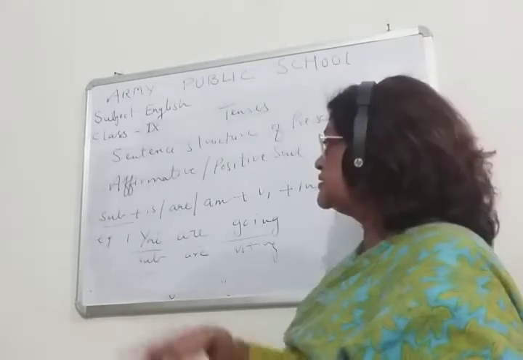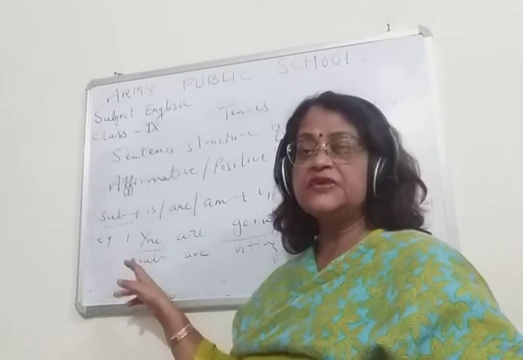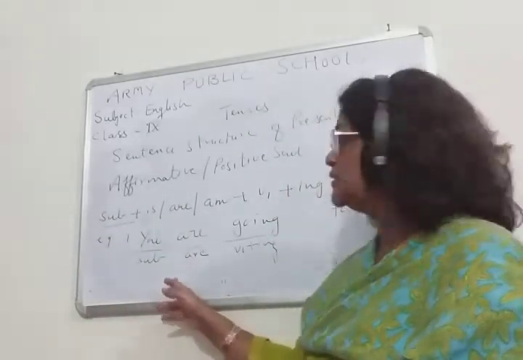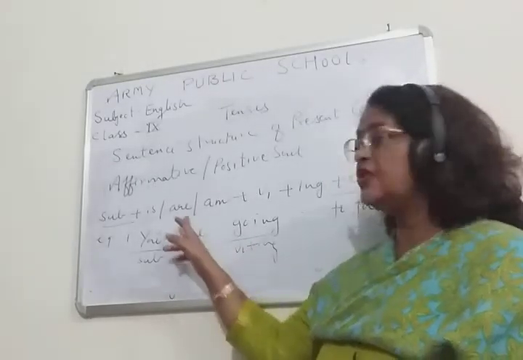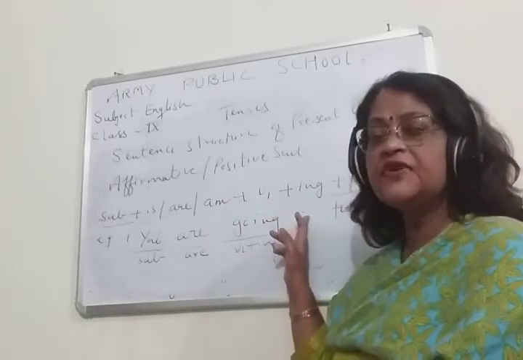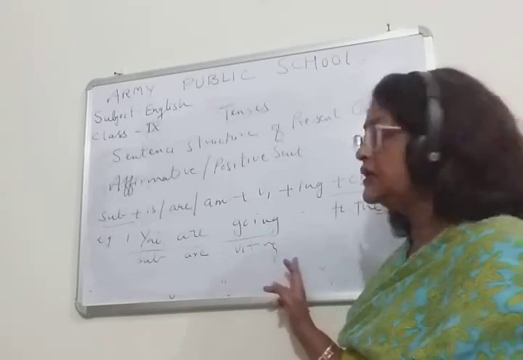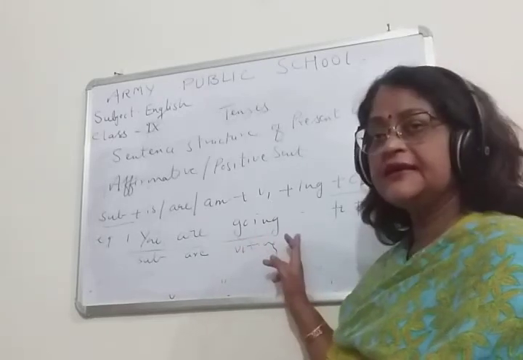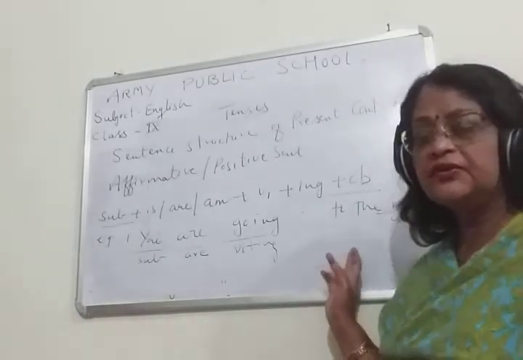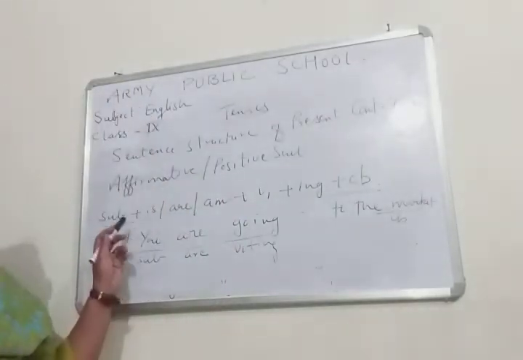You can see, children, this is a subject because the verb is here. It is a pronoun which is coming before the verb, so it is a subject. Then are, according to the formula I have taken here. Then children, V1 plus ing. V1 is go, the first form, plus ing. Then children, to the market is an object. Okay, so children, you can see the formula for a positive sentence.